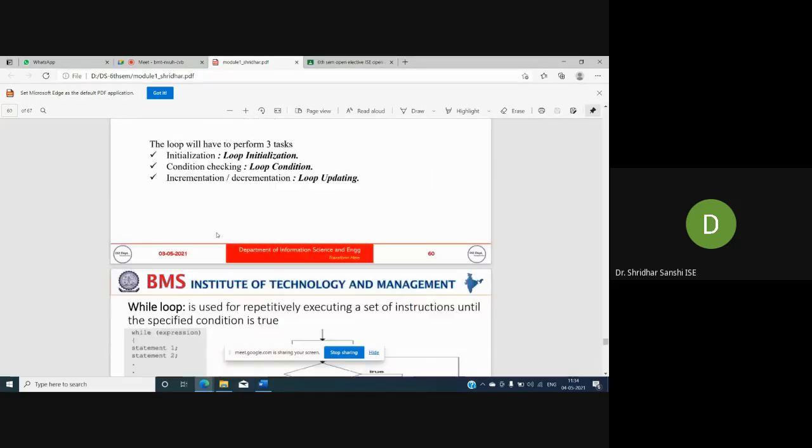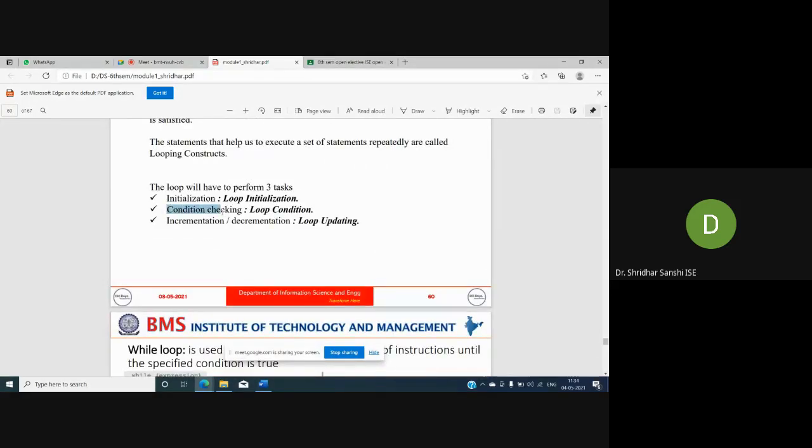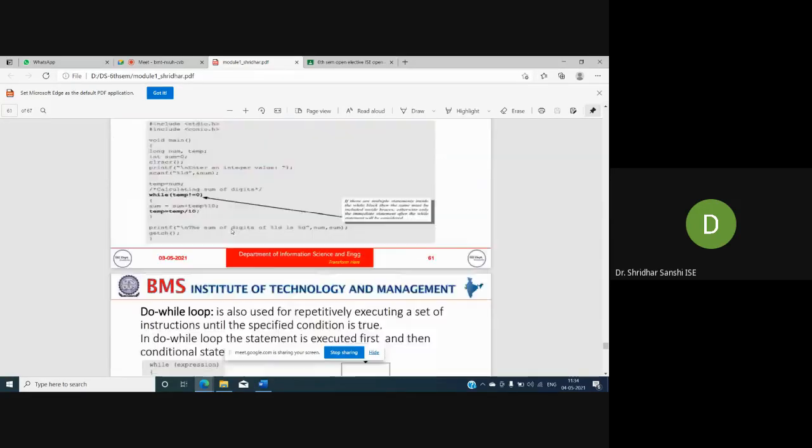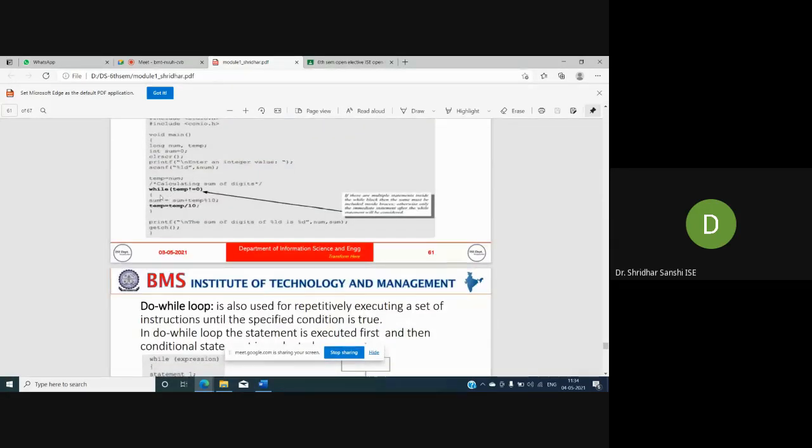Next, what is the next task I need to do? I need to do condition checking. So what is that condition checking? Temp is not equal to 0. I'm checking whether temp is not equal to 0. So what is the temp value? 2435. So 2435 is not equal to 0, it will result in what? Is it true or false?